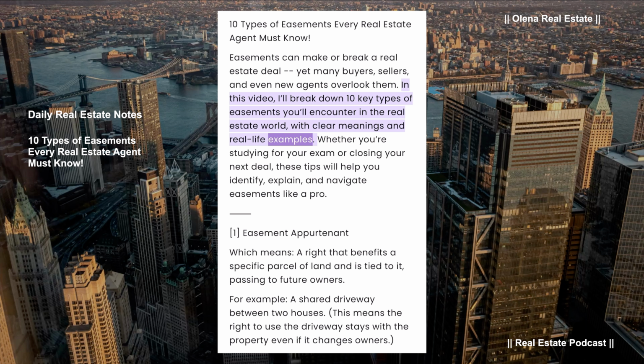meanings and real-life examples. Whether you're studying for your exam or closing your next deal, these tips will help you identify, explain, and navigate easements like a pro.